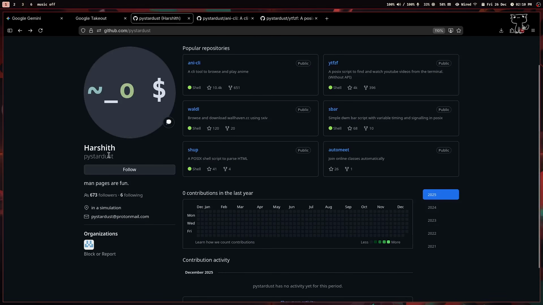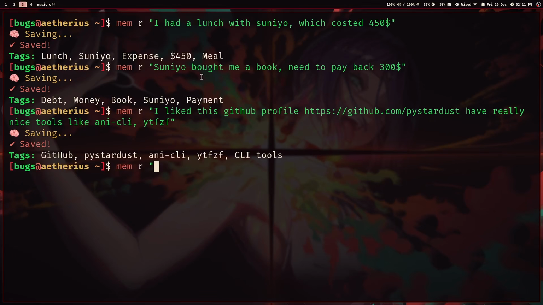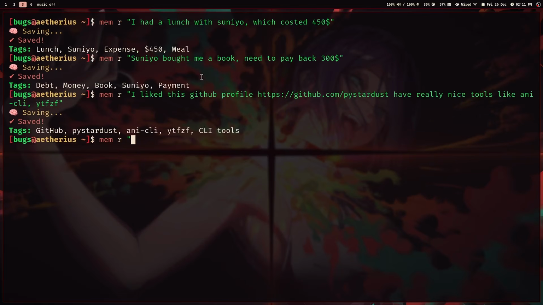So by the way, he's Spice Stardust and he's one of my friends. I discussed this tool idea with him, and he's one of my really old friends, and he liked this idea. Okay, he was interested. So I thought, okay, I'll create it.